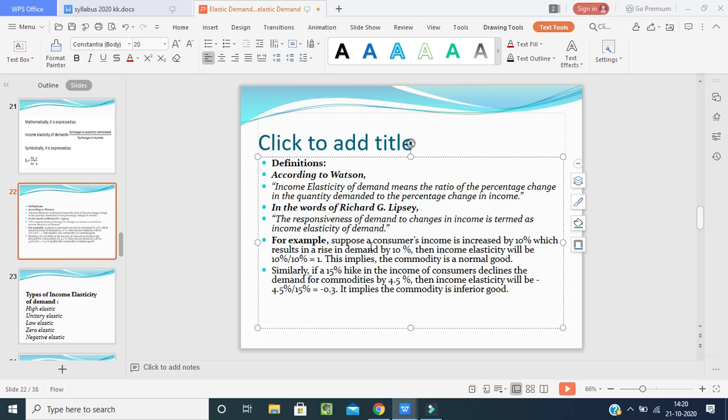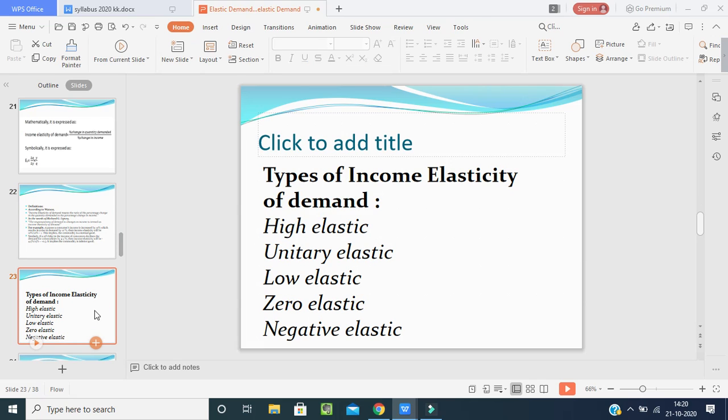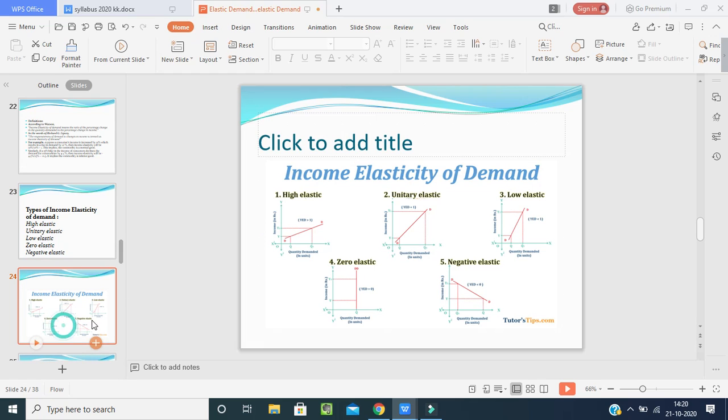So what a good is, we have to understand: normal goods, necessity goods, inferior goods, positive and negative goods. All these things we have learned in the last classes. Now we will go for the types of income elasticity of demand. Here also we have five types of income elasticity of demand. The first one is high elastic, second one unitary, third one low elastic, fourth one zero elastic, and the last one negative elastic. Here are the pictures so that you can understand how these figures are defined and how they help.